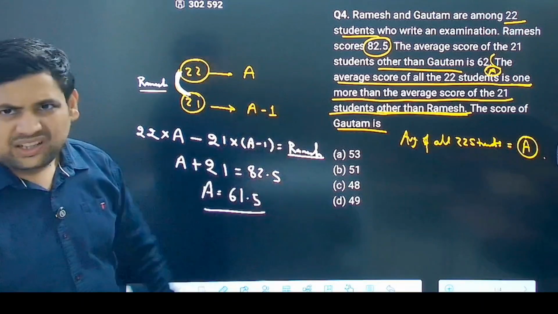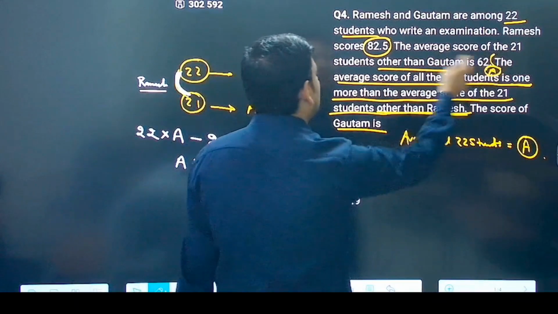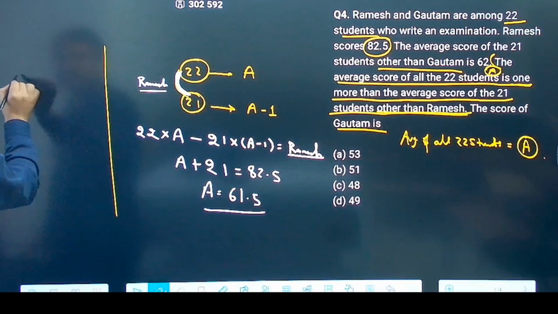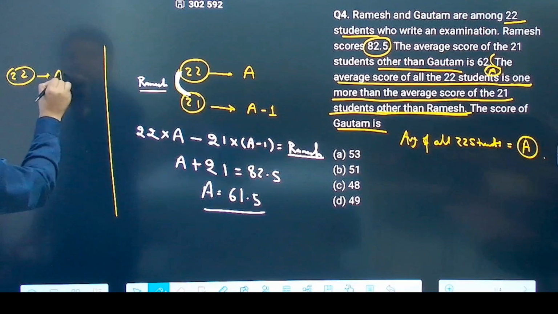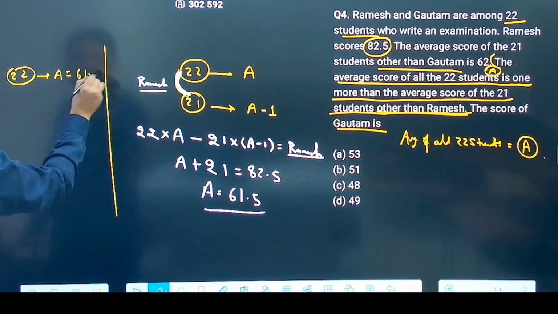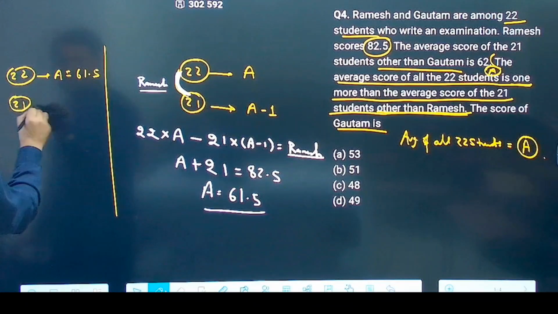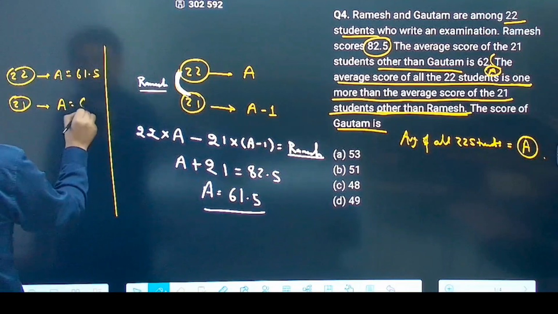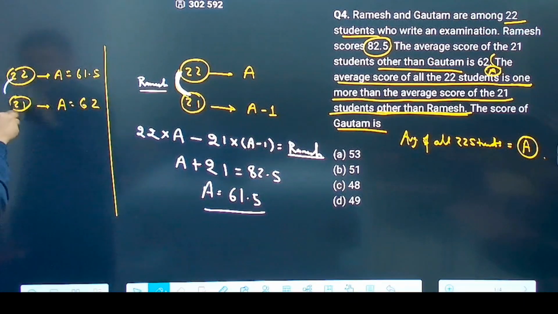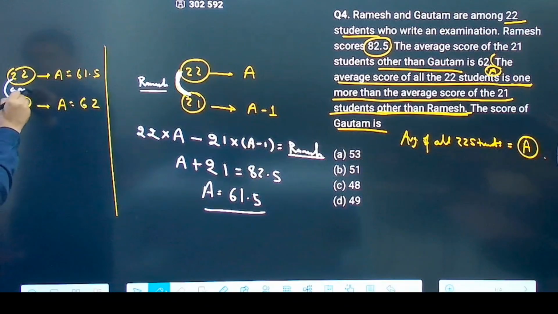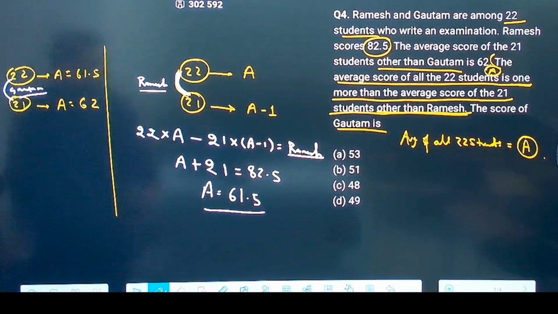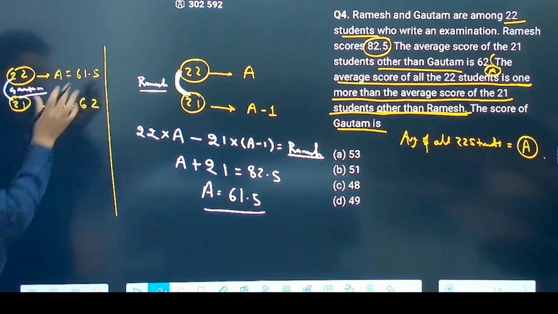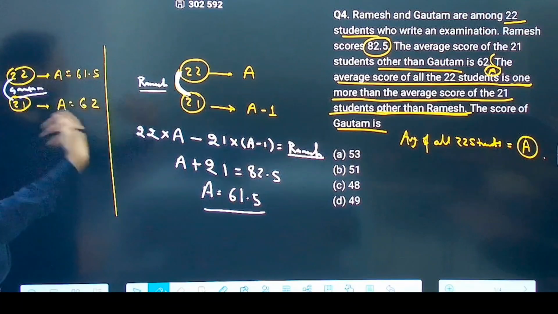Now the other part is much easier. What it says is, the average score of 21 students other than Gautam is 62. So now the other scenario is that 22 students had an average of A, and the A value we have also found: 61.5. Then for 21 students, the average is 62. And who has been removed? In this case, Gautam has been removed. Now what is the difference between them? The difference in the sum totals between them will give you the value of Gautam.